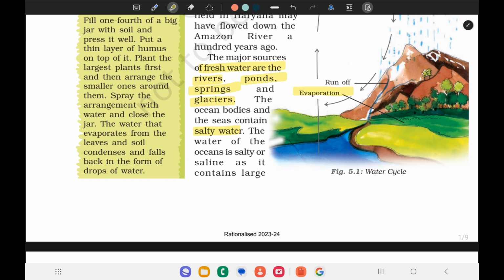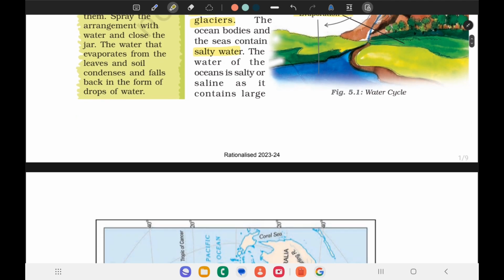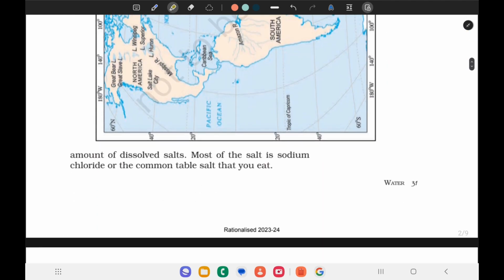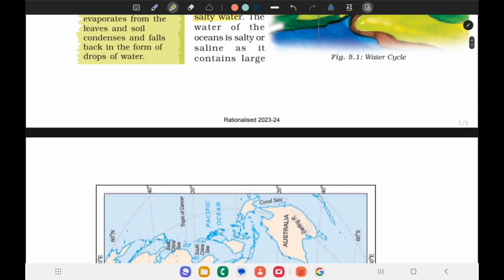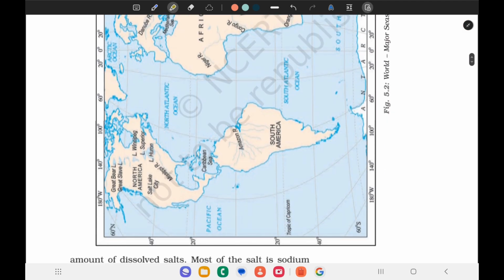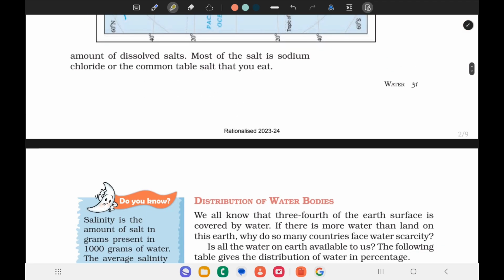The water of oceans is salty or saline as it contains a large amount of dissolved salts. Because of these dissolved salts, the water in the oceans, seas, etc. is very salty or saline. Most of the salt is sodium chloride, or the common table salt that we eat.